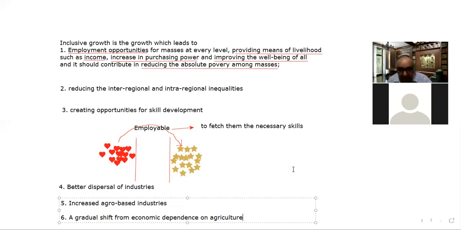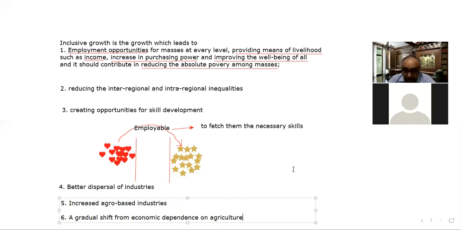And the next thing is, what are the aims before the government at this stage? As far as the aims before the government are concerned, one is employment promotion. If the government wants to ensure economic growth, inclusive growth, then one important thing is that government should focus on employment generation. But in our country, what we are seeing is that the status of employment is very poor, right? Unemployment is raising its head in our country instead of employment, right?